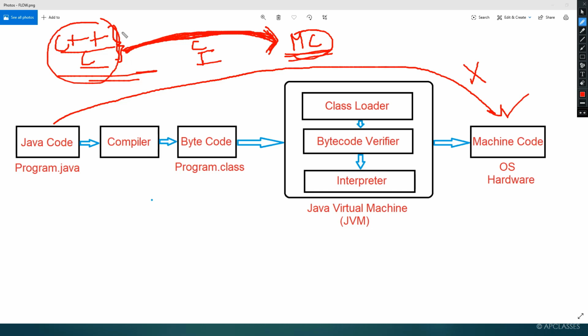Now it is a big headache for me because I already developed a software for Windows environment. Then after a year, I developed the same software for Linux environment. Again I am going to use some other programming language which can run on Macintosh operating system. So again it will take a year to develop the software for Macintosh operating system, isn't it?